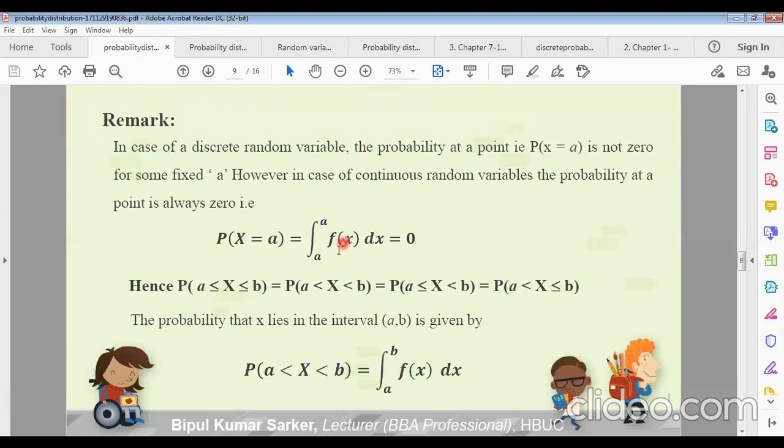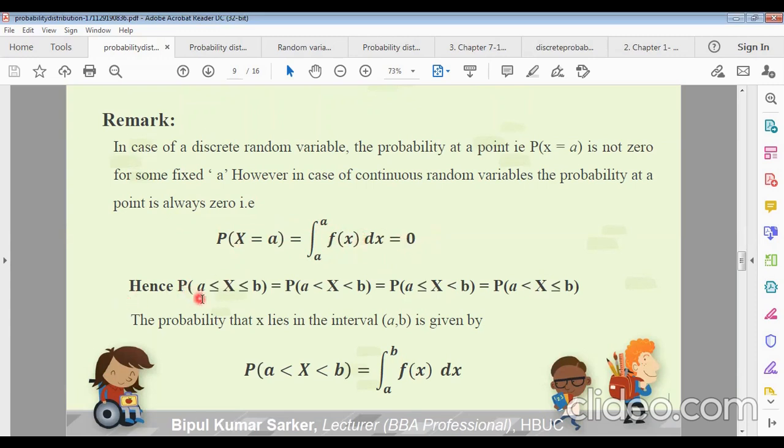Now for a continuous random variable, if X equals a fixed constant a, the probability at that single point will be 0. That means if we take X equals a, then the integration from a to a, with the upper and lower limits the same, will be 0.